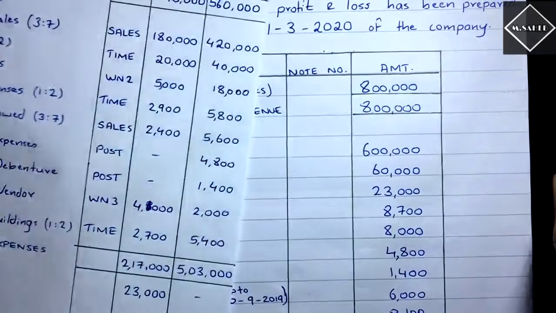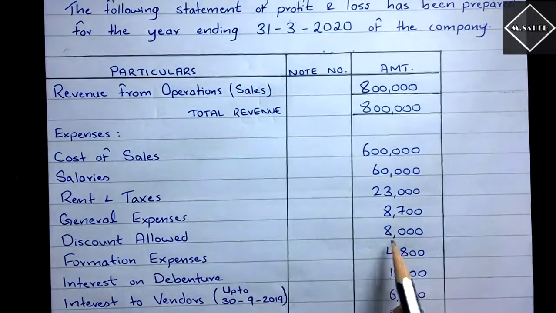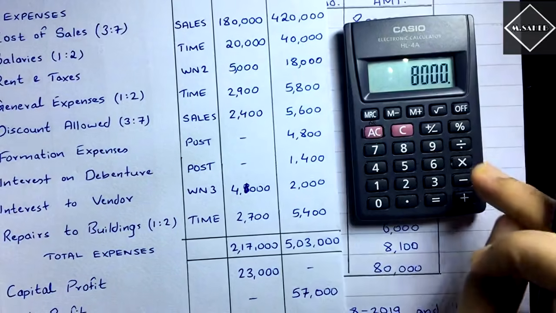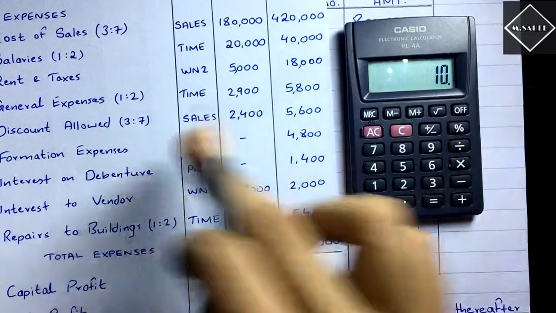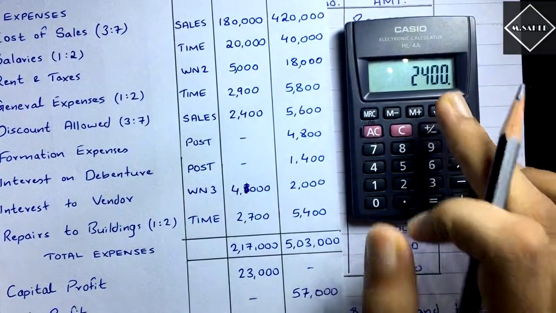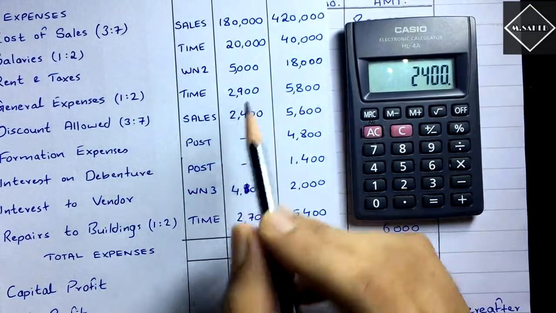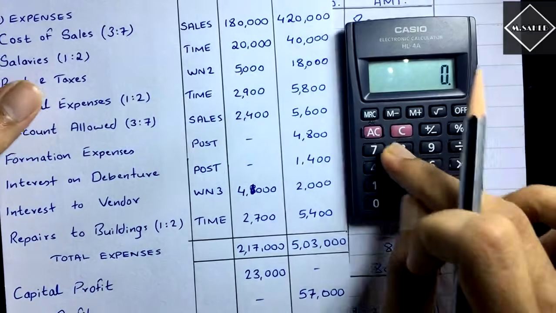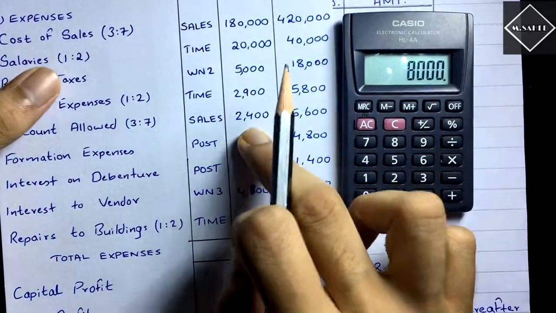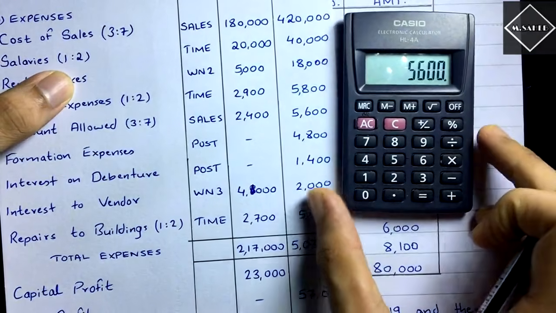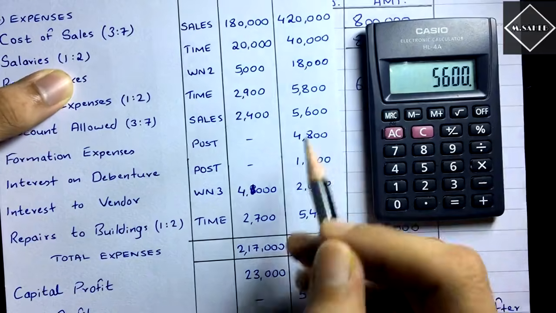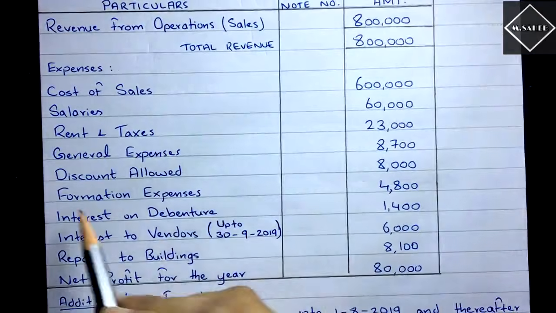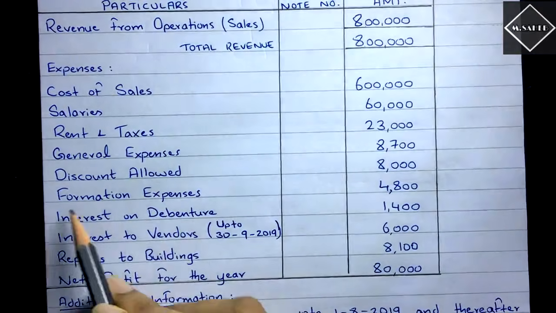so they will be allocated on the sales ratio, and the sales ratio is 3:7. The total discount allowed is 8,000, so let's allocate that. 8,000 into 3 divided by 10, since 3 plus 7 is 10, that is equal to 2,400. So 2,400 will be the pre-discount allowed. And then the post-discount allowed: 8,000, the total discount allowed, minus the pre-discount allowed of 2,400 comes out to be 5,600, which is the post-discount allowed. Simple. And then we have formation expenses and interest on debenture. Now formation expenses.